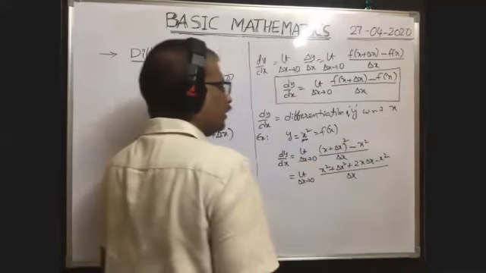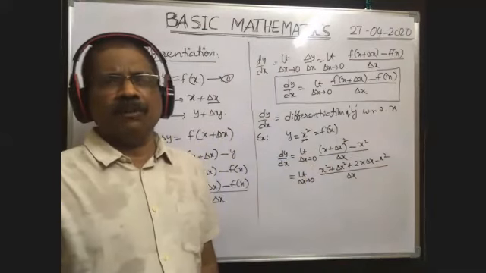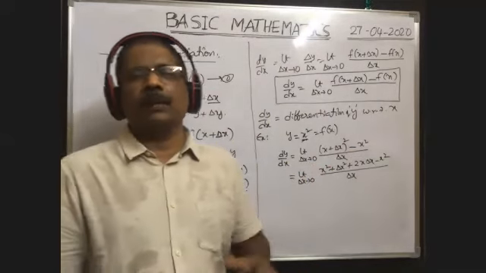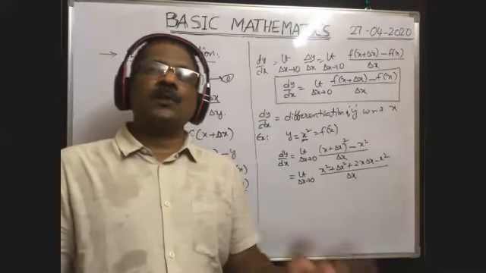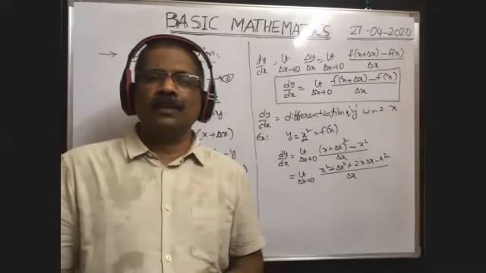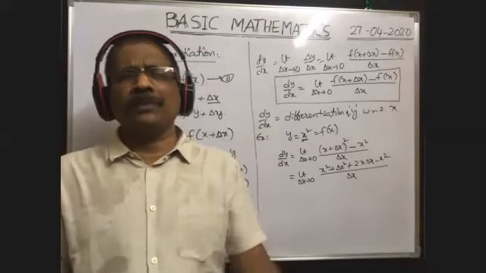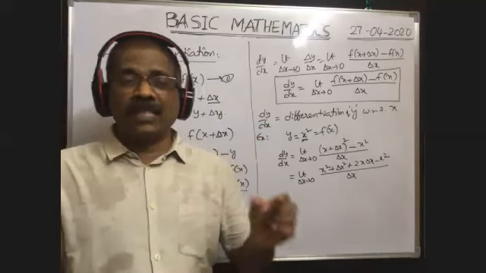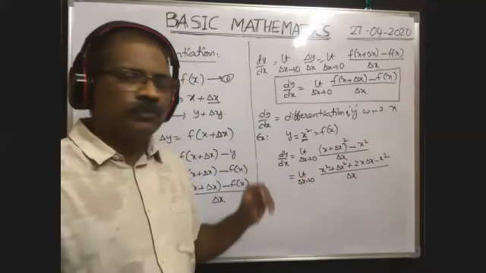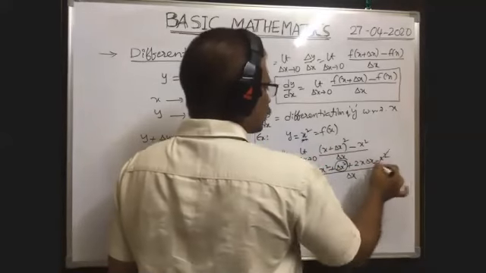Here delta x tends to 0 means delta x is a very small value. For example, delta x is equal to 0.01, which is very small compared with 1. Delta x square means 0.01 whole square, then you will get 0.0001. If 0.01 is very small, 0.01 whole square can be neglected, and the whole cube too. As delta x is very small according to this condition, delta x square can be neglected. So in this formula we can neglect this one. Minus x square plus x square we can cancel.